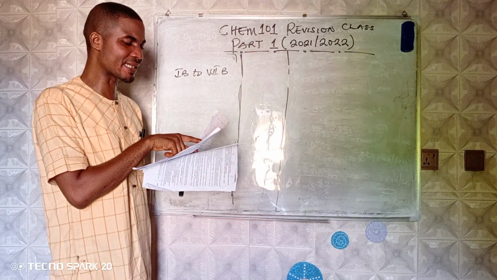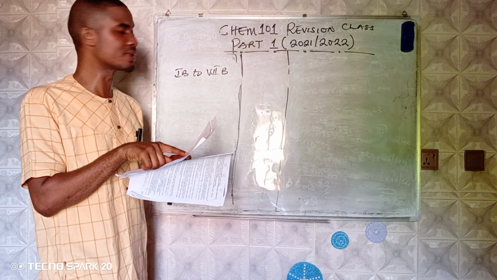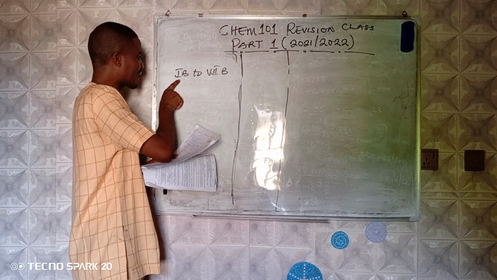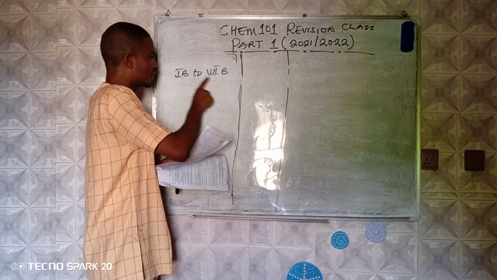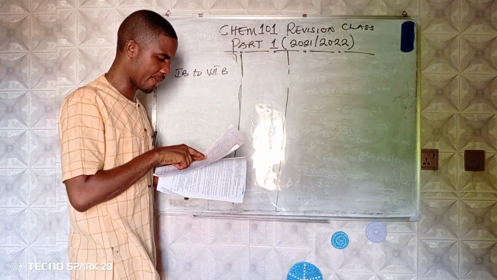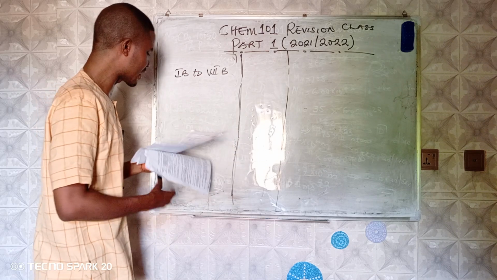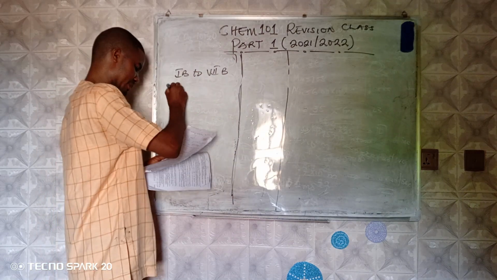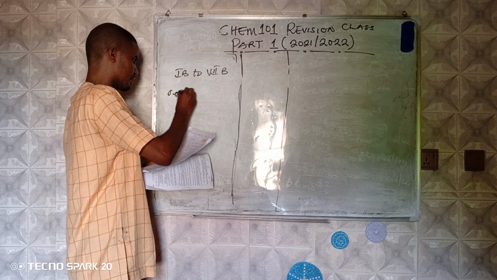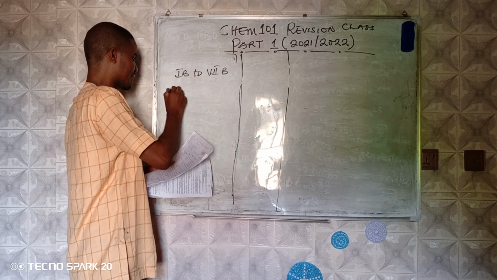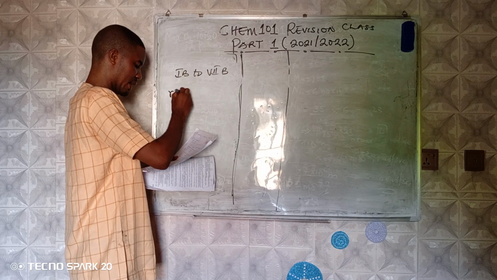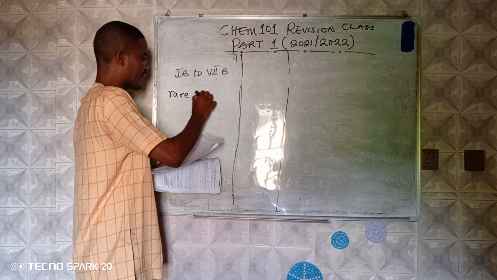Remember that elements in the D block are called transition metals. So transition metals are from 1B to 7B. An element in the F block consists of rare earth metals, rare, R-A-R-E, rare earth metals.